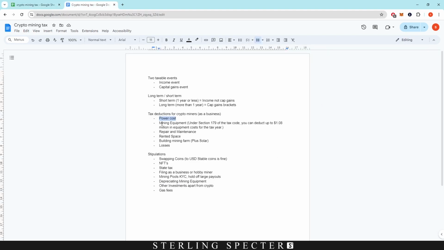And then other deductions that we can do: mining equipment. Under Section 179 of the tax code, you can deduct up to 1.8 million in equipment costs for the tax year. You can deduct for repair and maintenance of GPUs. You can deduct for rented space, let's say you have it separate from the household. You can deduct building mining farms plus solar. So anything that you can justify that goes into the business specifically for mining. For example, you want to build a mining shed on your property, and then you want to power it with solar. You can do that all through the business and you can get a deduction from that. And then obviously the last one being losses from cryptocurrency.